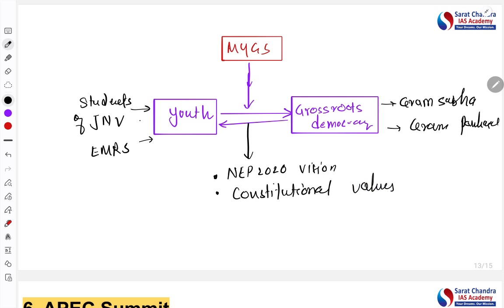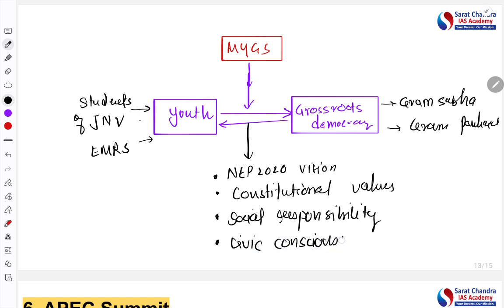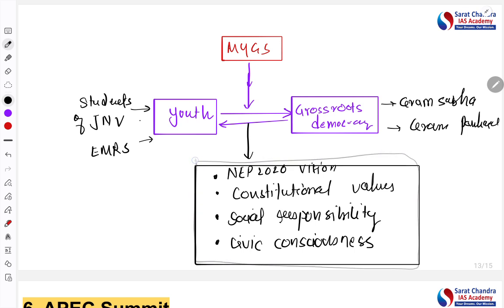This will help in establishing the value of social responsibility in the youth, and it will also develop civic sense, civic consciousness. So this way, this scheme is going to be helpful for youth to be better citizens, right?